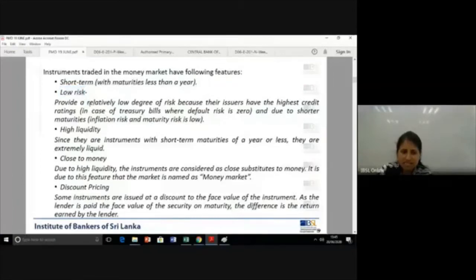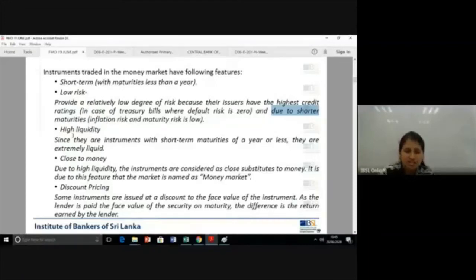Okay, relatively low degree of risk, because why? The issuers have high credit ratings. Here I'm referring to government issuing treasury bills, or commercial papers issued by very well rated companies. And due to shorter maturities, we understood that when the maturity is less, you are less prone to inflation risk or interest rate risk. Again, because of that, as a whole, the instruments in this market carry relatively low risk compared to the capital market instruments.